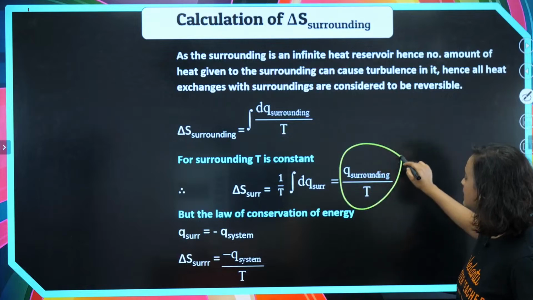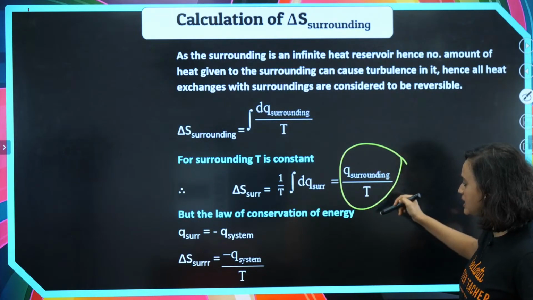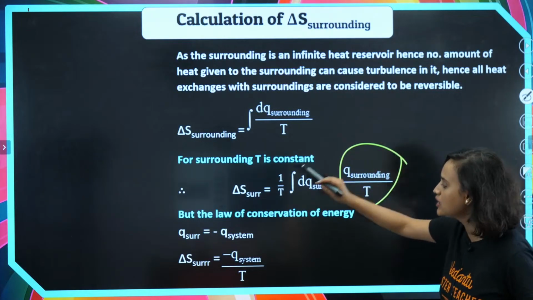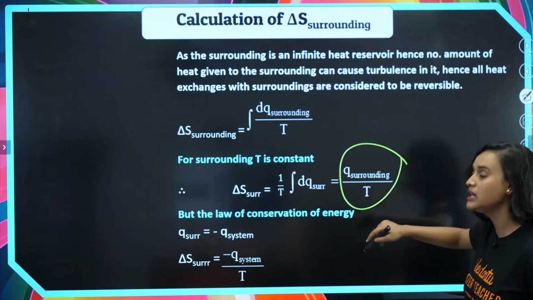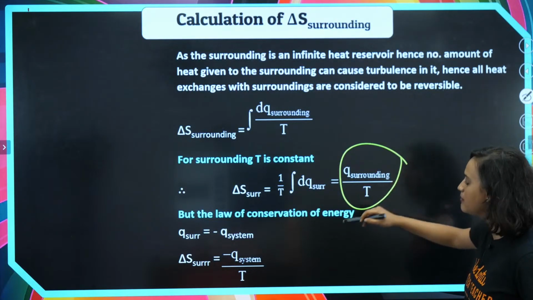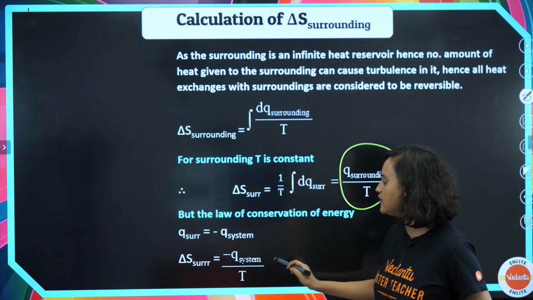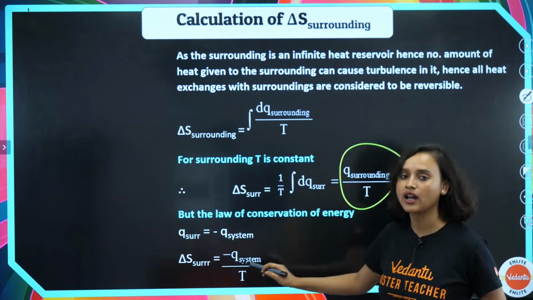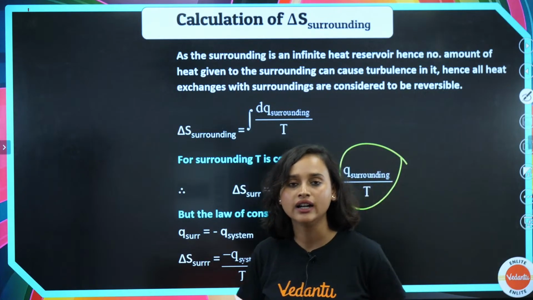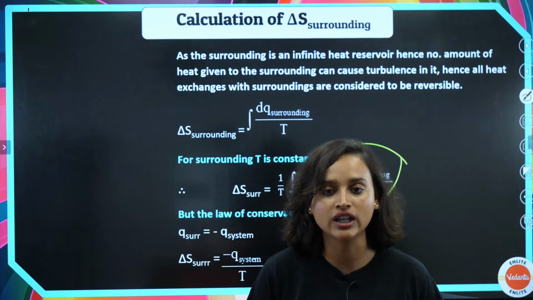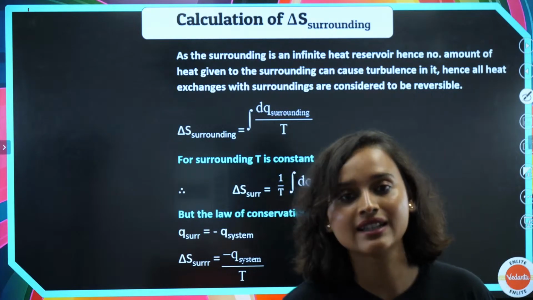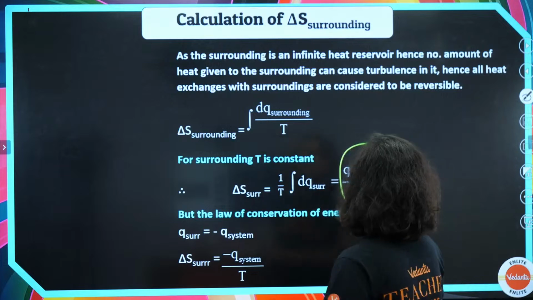Because we know this: if q surrounding is divided by T, and we know that q surrounding is equal to minus q system, then just by adding a negative sign, we can also figure it out this way. Is this clear, everybody?